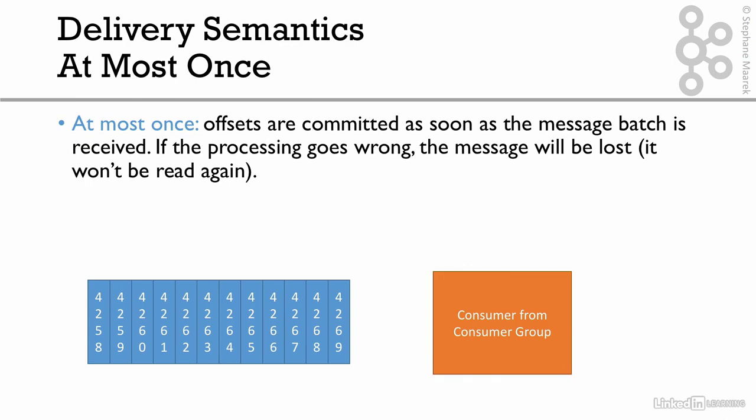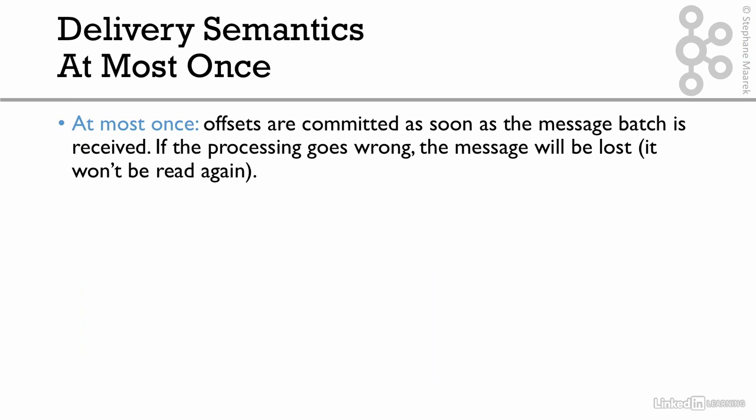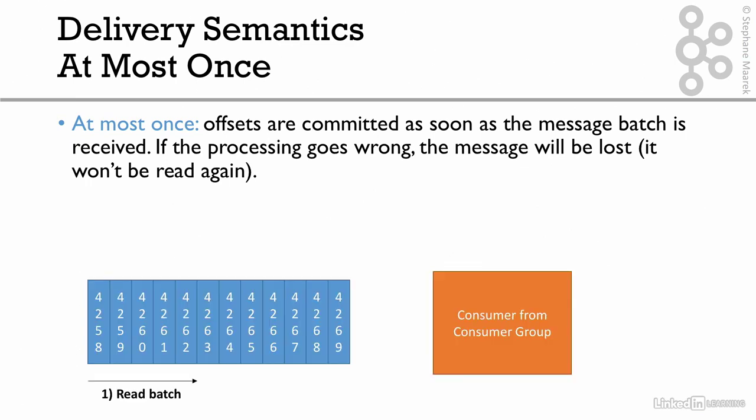Now, if you want to see visually how that works, this is our partition on the left-hand side with the offsets, and we have a consumer from a consumer group. The first thing it's going to do is read the data in batch, a small batch of maybe 5 or 6 messages. And it's going to say, okay, I've received all these messages. Now I want to commit the offsets. We haven't seen how to do this yet, but I'll show you later. We are committing the offsets.